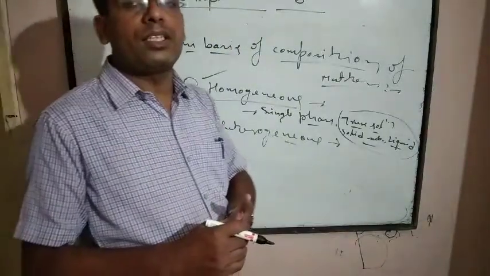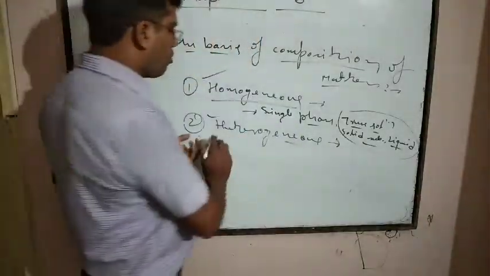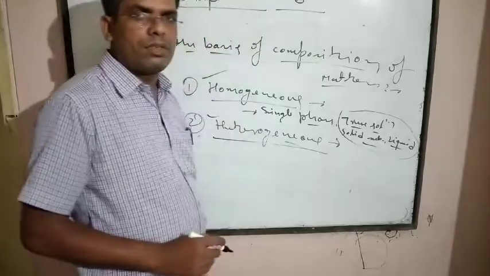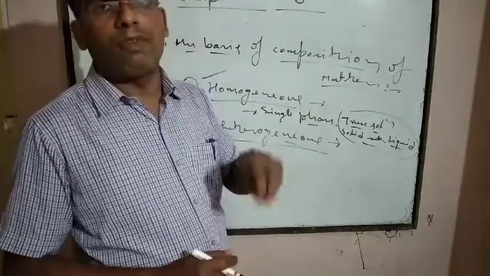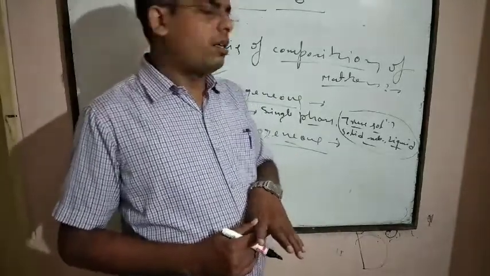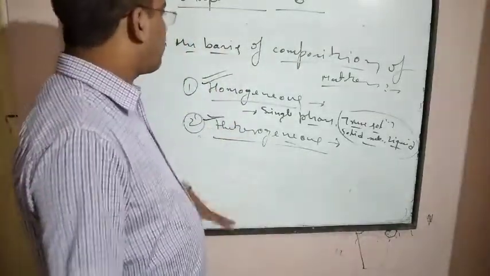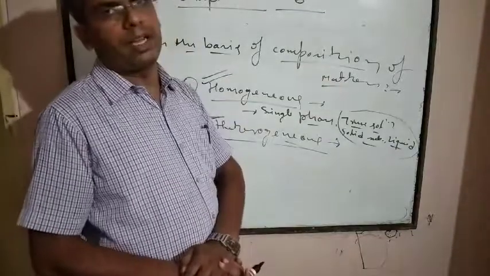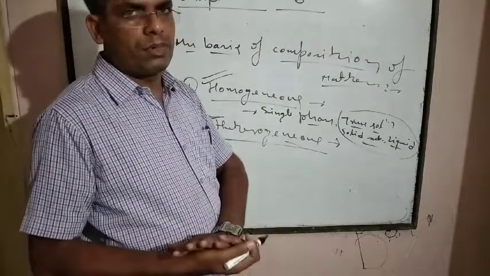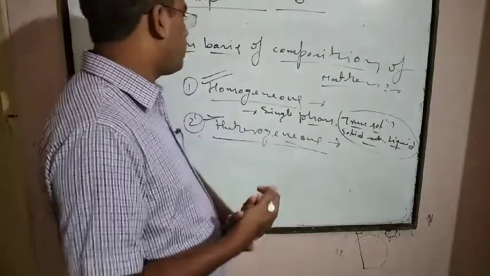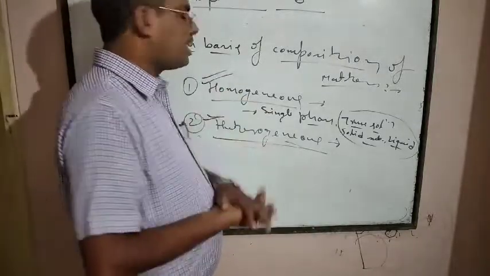If in a system two or more distinct phases are present, then that is a heterogeneous system, like ice and water, or water and oil. So on the basis of the composition of matter, meaning in which form matter is present, two types of system arise: homogeneous and heterogeneous system.